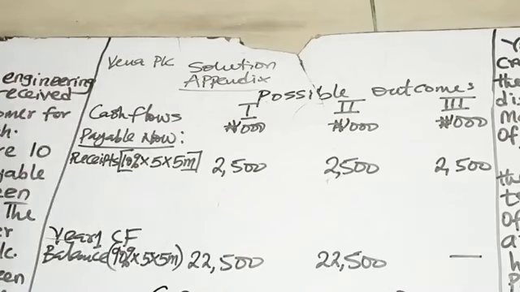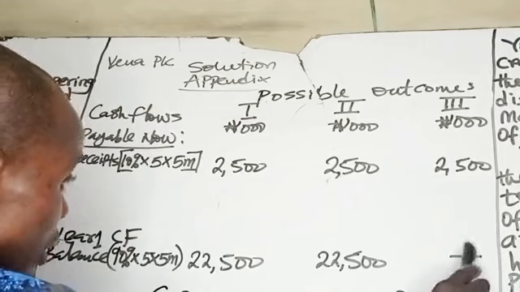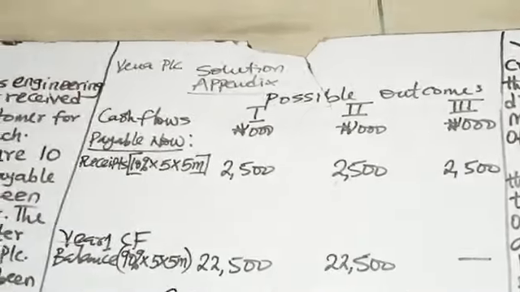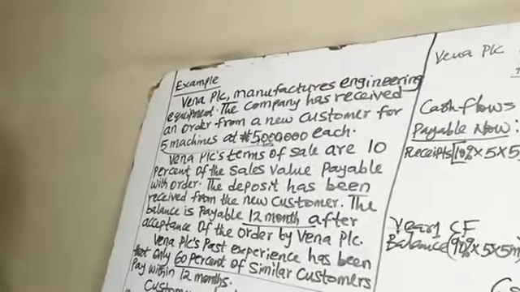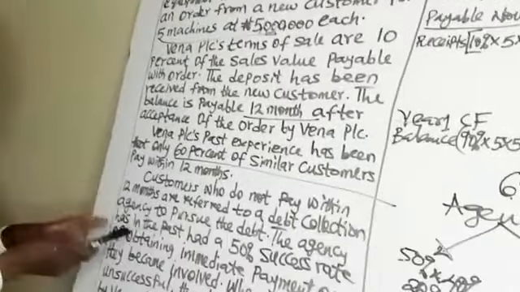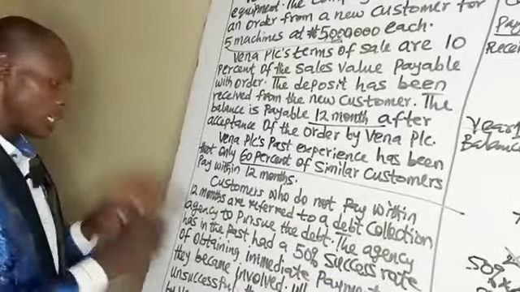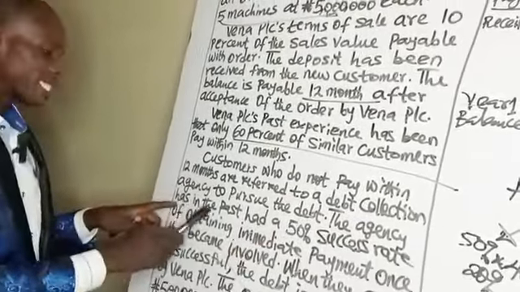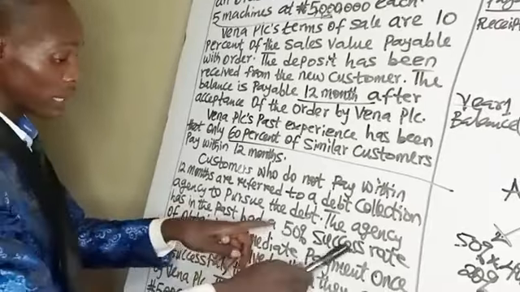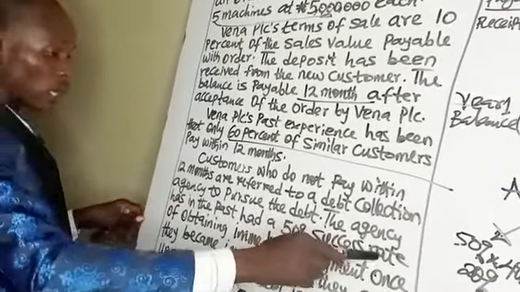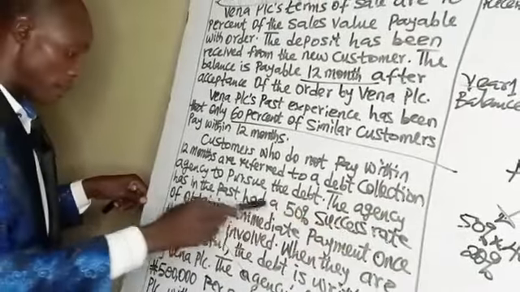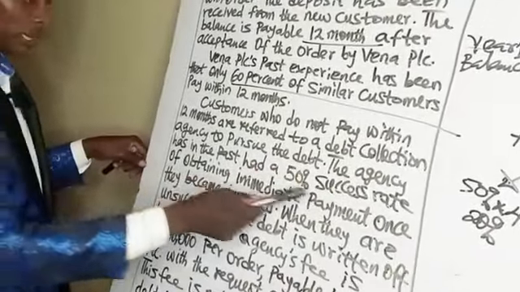I will explain the reason why you will not need to include the 22.5 million here. Back to the question. Customers who do not pay within 12 months are referred to a debt collection agency to pursue the debt. The agency has in the past had a 50% success rate. There could be a success rate in the second scenario, where I put 22.5 million, of obtaining immediate payments.